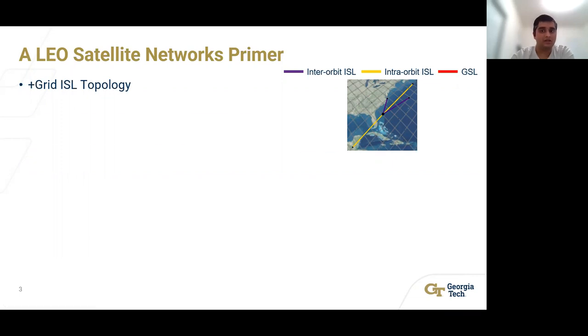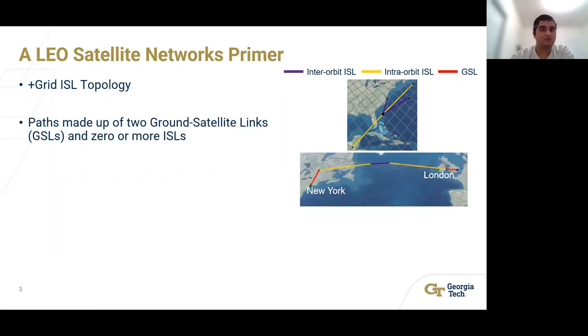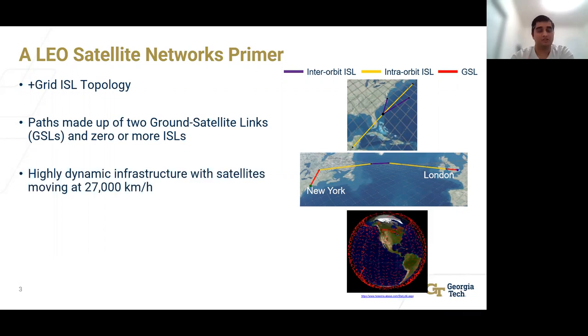In these networks, paths are made up of 2 ground satellite links or the GSLs and 0 or more ISLs depending on the distance between the source and destination. For example, in this path here between New York and London, you can see there are 2 GSLs and 3 ISLs. These networks have a highly dynamic infrastructure where satellites can move at speeds of about 27,000 kilometers per hour. This results in a satellite being accessible for a maximum of 4.5 minutes.